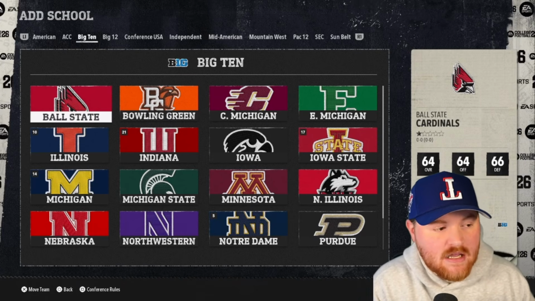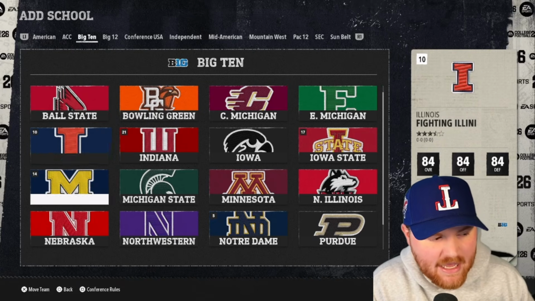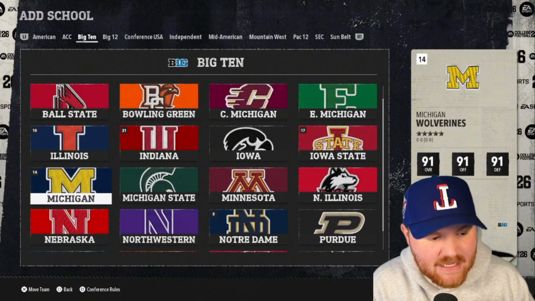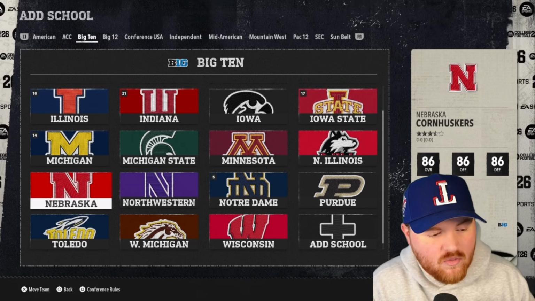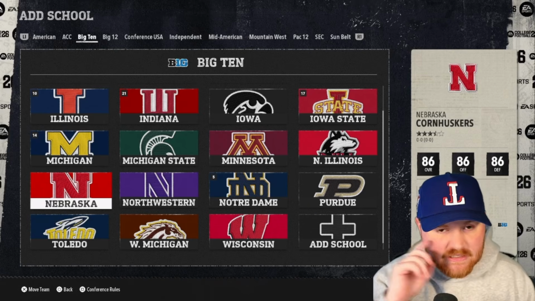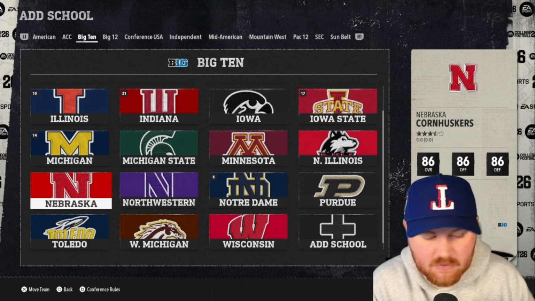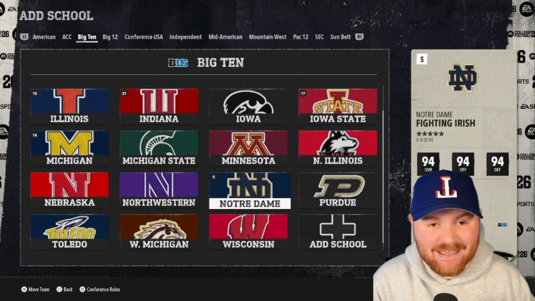But this is Ball State, Bowling Green, Central Michigan, Eastern Michigan, Illinois, Indiana, Iowa, Iowa State, Michigan, Michigan State, Minnesota, Northern Illinois, Nebraska, Northwestern, Notre Dame, Purdue, Toledo, Western Michigan, and Wisconsin. To be fair, ChatGPT, I call it ChatGPT because it's a little pee-pee, did not include Notre Dame at all. So what does that say about their status in conferences?